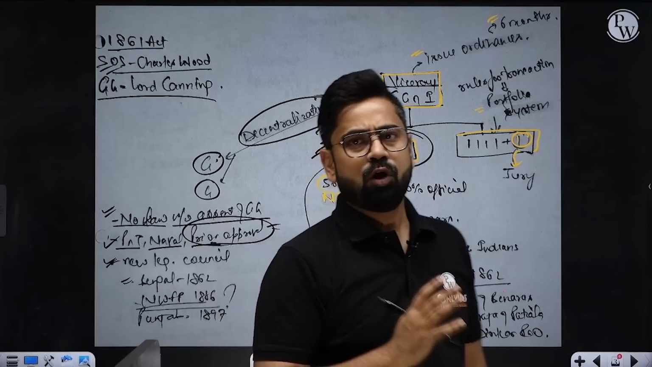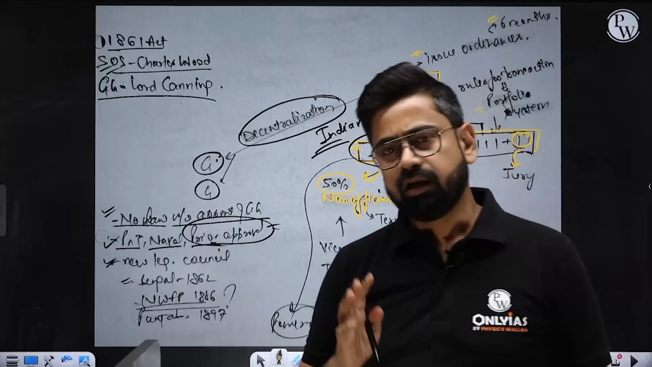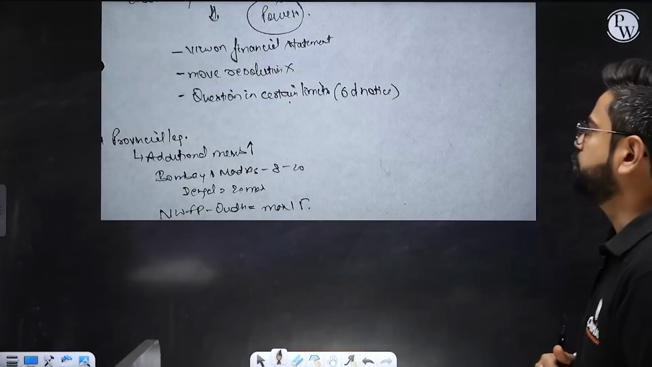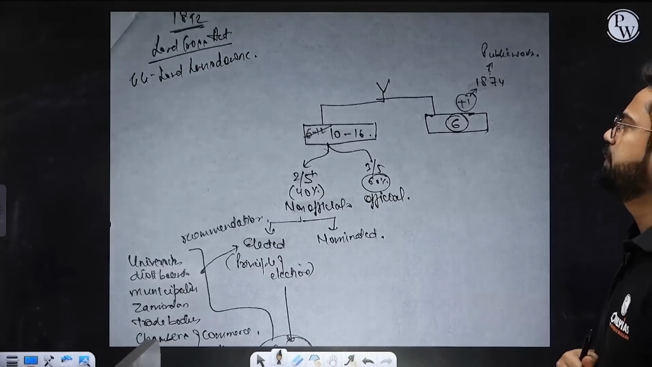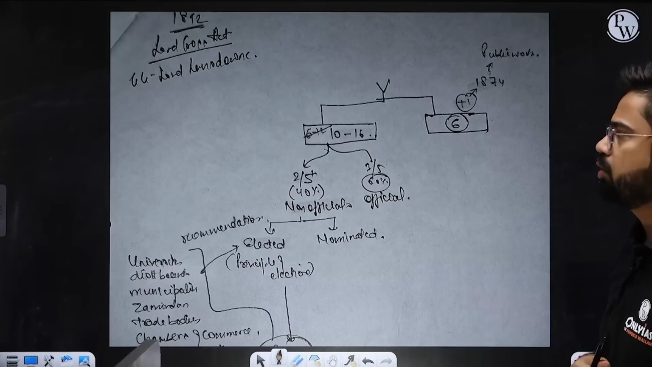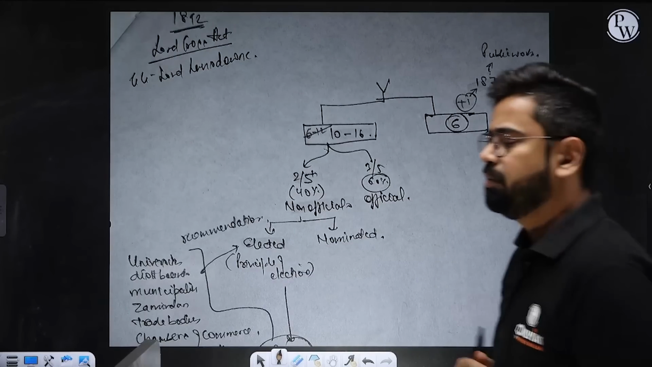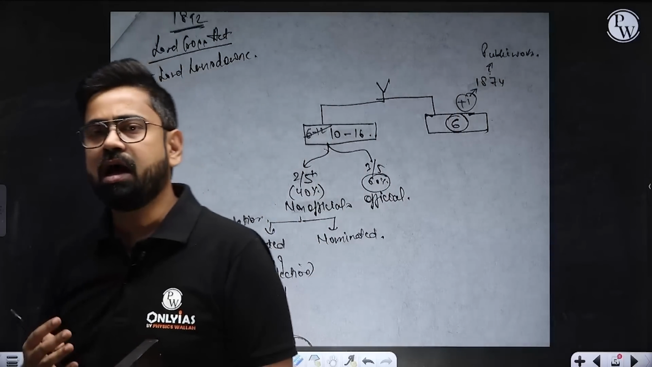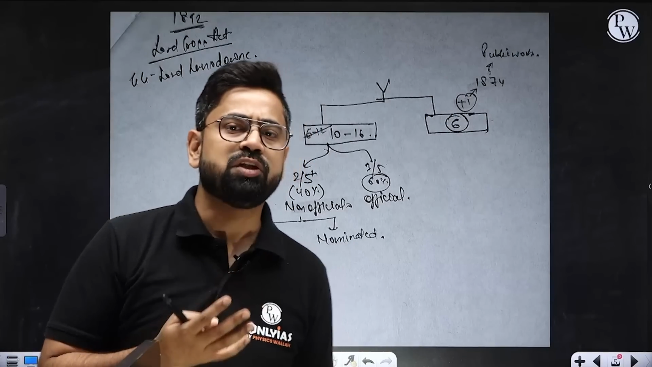Now after this, for almost 30 years, there is no development. The next development happens in 1892, the Lord Cross Act. This was because of the demands of the Indian National Congress, that the government said, okay, we will give some concessions as per the demands.